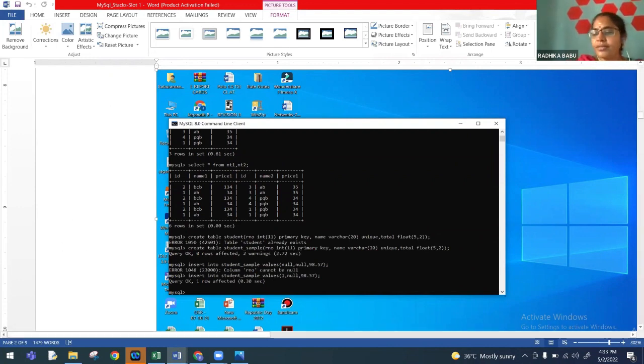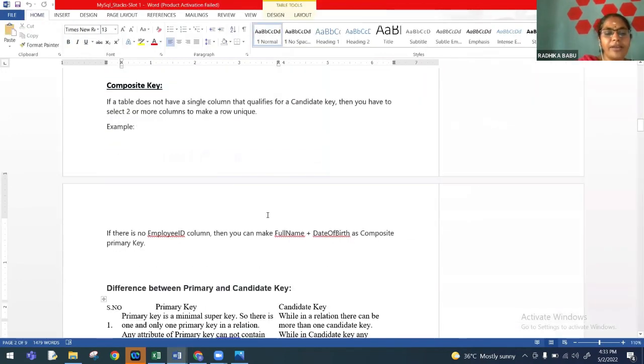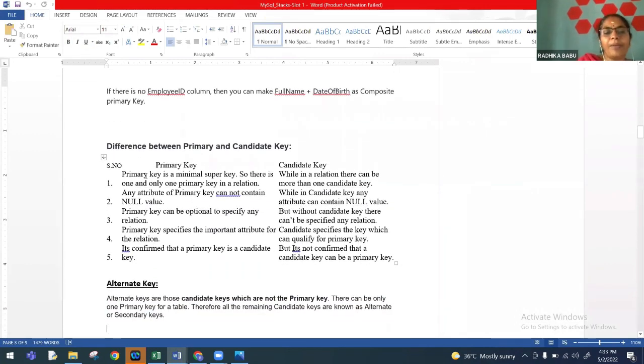So the next one is candidate keys. We have seen the difference between a primary key and a candidate key. A primary key is a minimal super key. There is one and only one primary key in a relation, while in a relation there can be more than one candidate key. Any attribute of a primary key cannot contain a null value, as we just saw, while in a candidate key, an attribute can contain a null value.